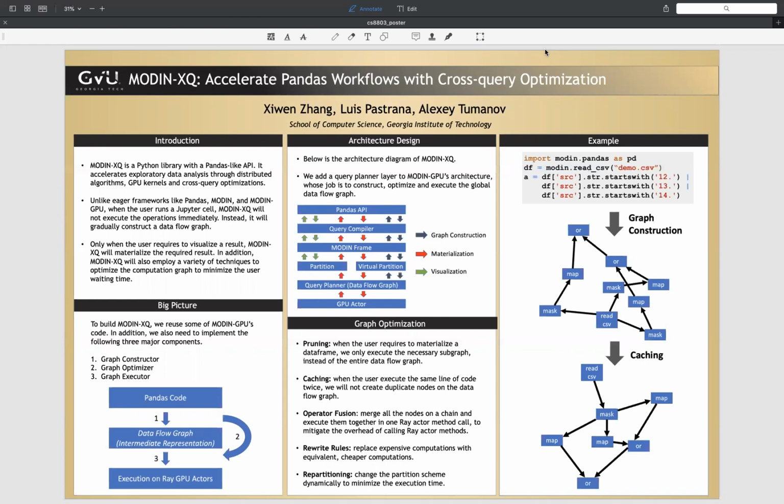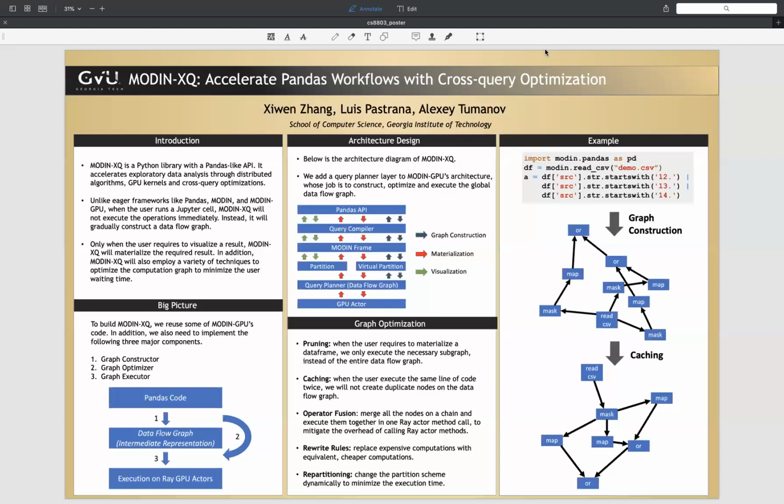Here is the architecture design of MODIN-XQ. The query compiler extracts the common patterns from Pandas APIs and classifies them from the perspective of distributed execution. By doing this, we reduce the number of APIs the lower layers need to implement. Each MODIN frame holds an array of data frame partitions, either virtual or materialized. Besides, this class is also responsible for metadata management. The query compiler maintains, optimizes, and schedules the data flow graph.